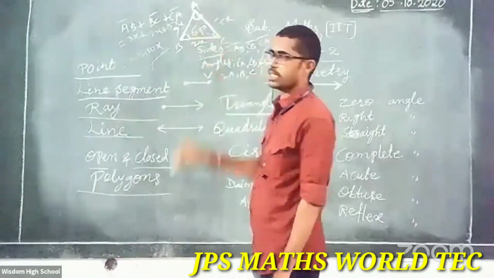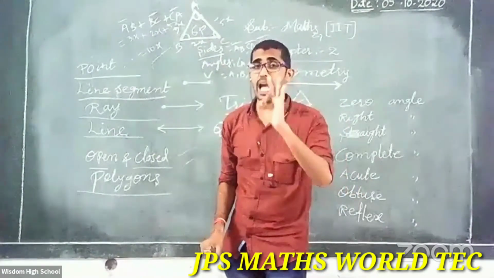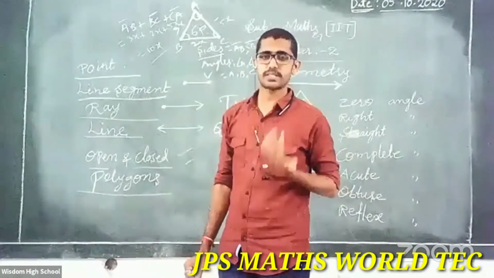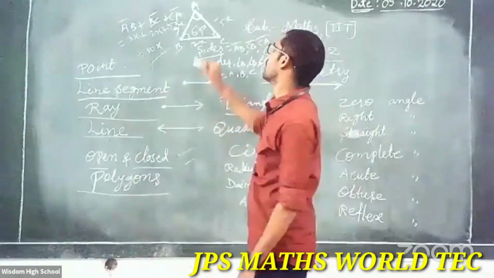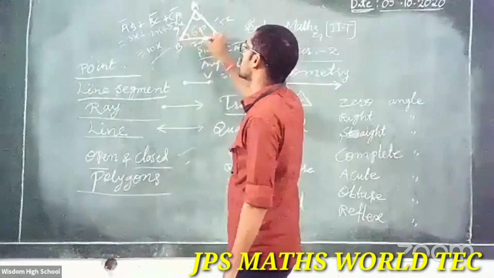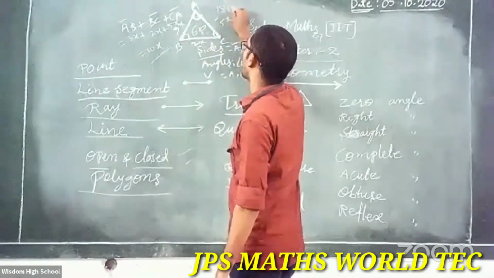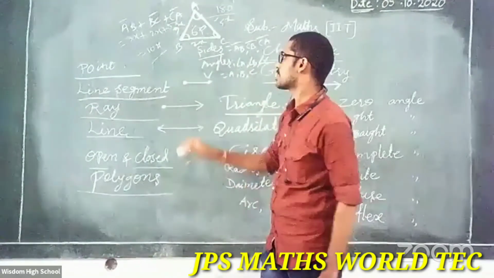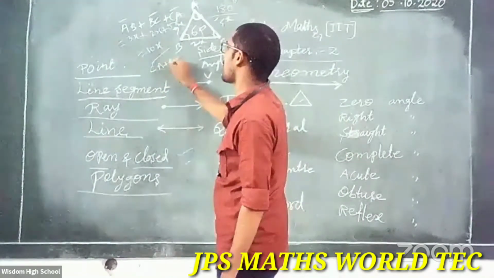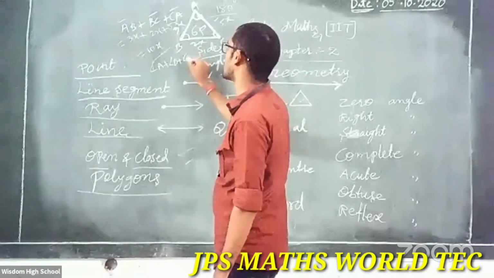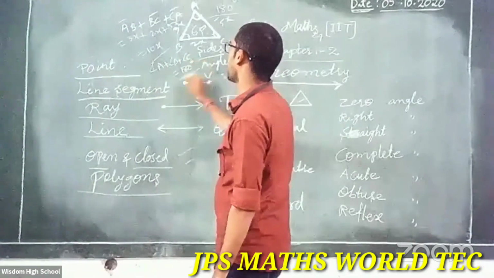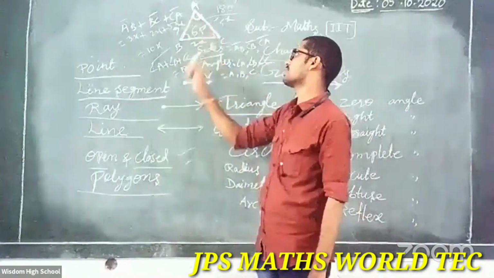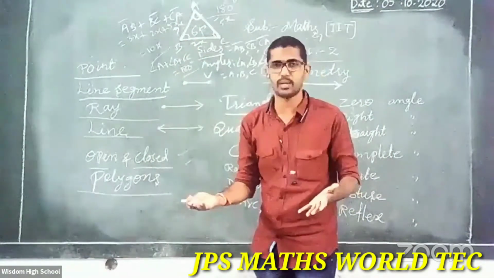1, 2, 3. Sum of the 3 angles of a triangle. How much? Tell me. Yes, right, correct. Very good. The sum of the 3 angles of a triangle is 180 degrees. Simple. Angle A plus angle B plus angle C is equal to 180 degrees. It's also important. Why? Because sometimes 2 angles are given and it asks to find the third angle.